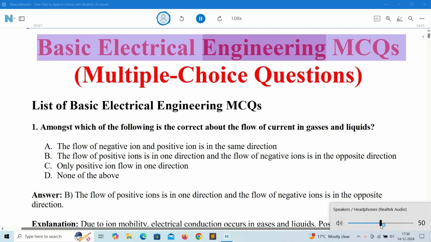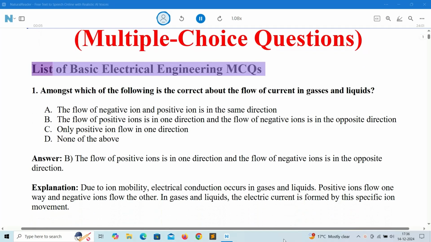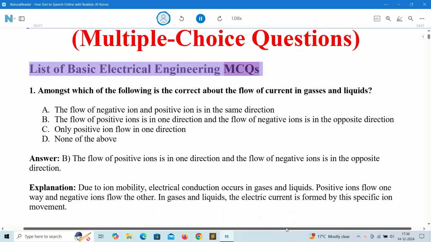Basic Electrical Engineering MCQs. Multiple choice questions. List of Basic Electrical Engineering MCQs.